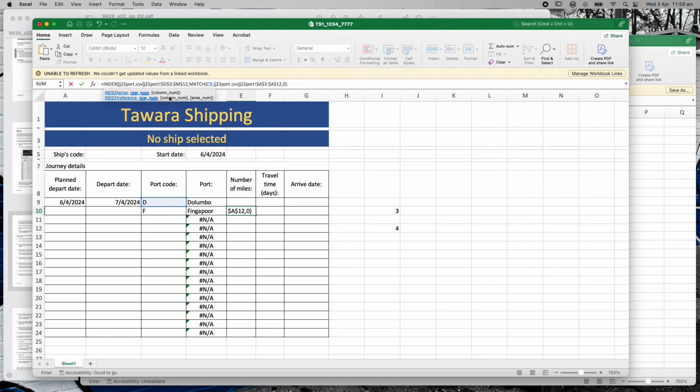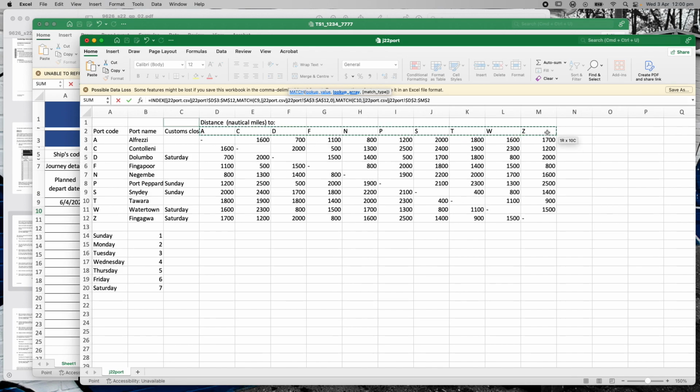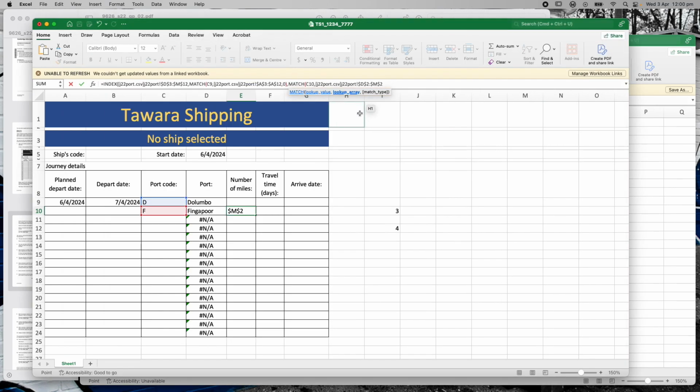Now I've got to put in my second match, and you see here it says column number, right? So I'm going to put comma, and then I'm going to put another match in, the same as I did before in my first example down here. I'm going to put this match in. Bracket, I want it to match with this one here, comma, go to the array, which is here, like so, yep, comma, I want the exact value, close my bracket, hit enter,